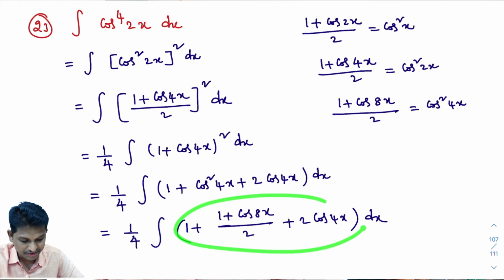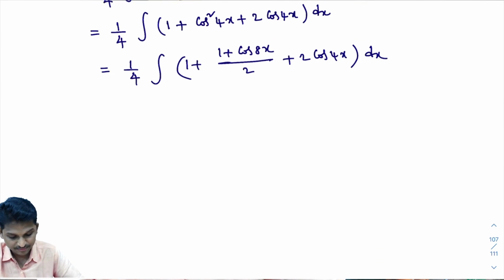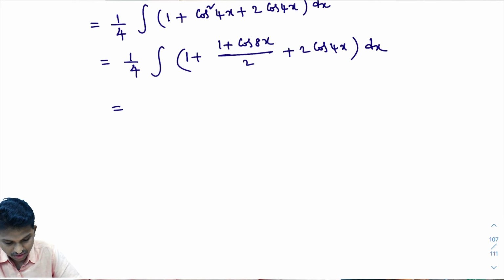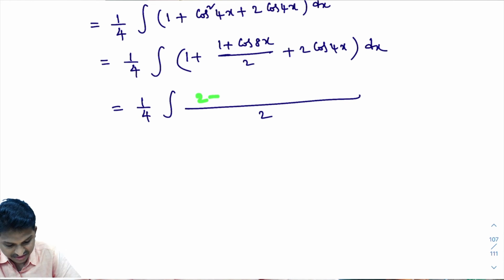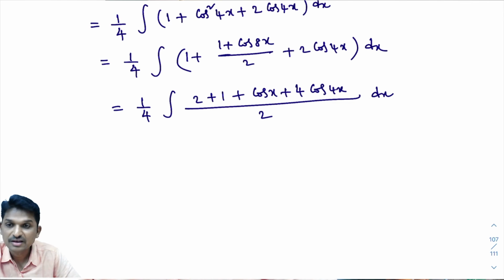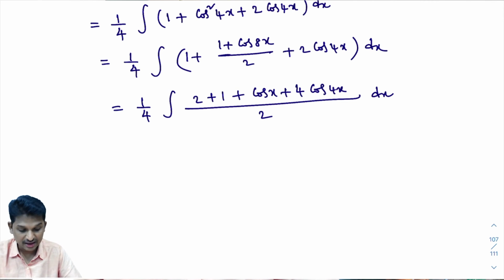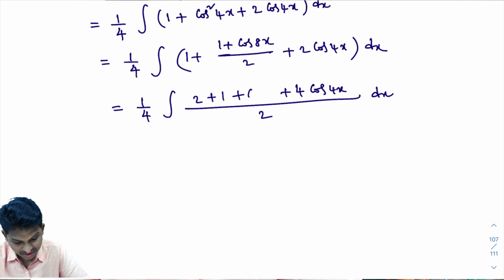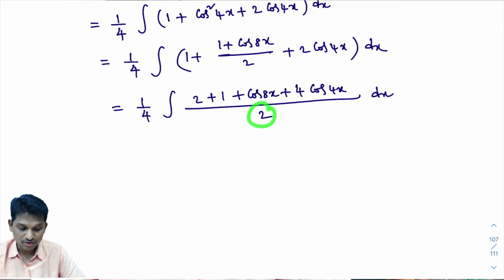Now a little bit of simplification by taking LCM 2. That equals 1 by 4 into integral of, LCM is 2, 2 plus 1 plus cos 8x, plus 2 into 2, that is 4 cos 4x, dx. I hope you are understanding these things. Now, look here, one minute, I wrote it wrong: 2 plus 1 plus cos 8x. Here this 2 is a constant, take it outside.